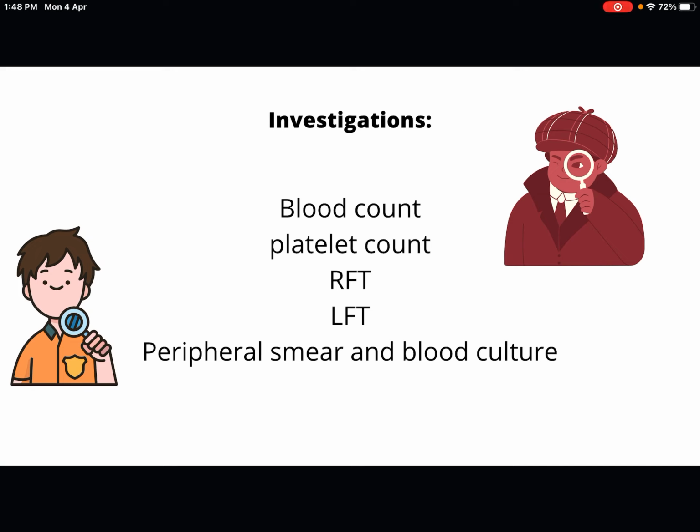Blood count, platelet count, renal function test, liver function test, peripheral smear and blood culture. Blood count is to understand the blood picture, and blood culture is to identify the organism that is causing it. Peripheral smear is for Wuchereria bancrofti and other infections, and platelet count to see whether it is normal or not. RFT and LFT show whether the patient is in toxemia. It will require